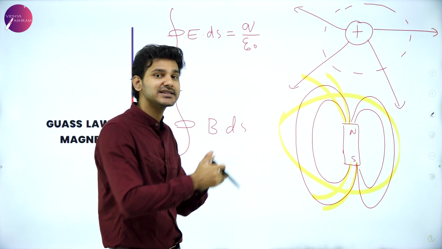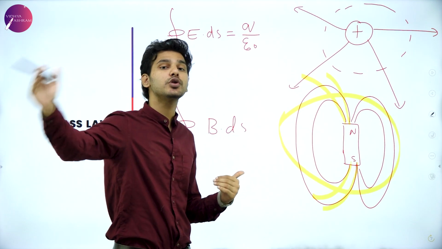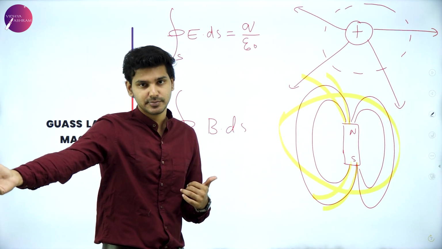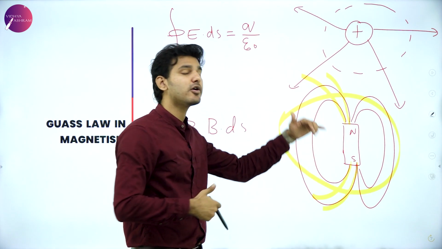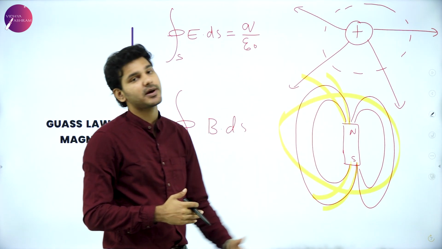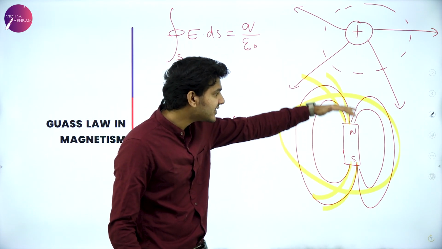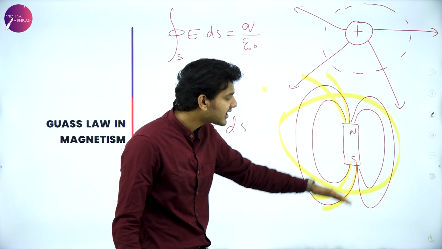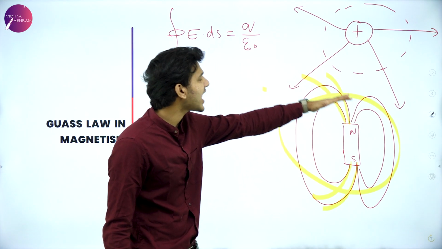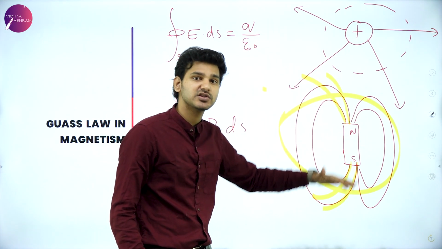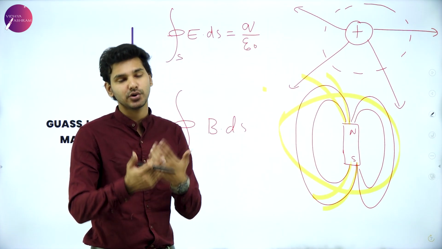There are no field lines that start from one point and go out to infinity or go out to a particular point, because it is continuously forming a closed loop. It is coming back into the magnet and the number of field lines are accounted for. If +5 is leaving, then -5 is entering. So as much as it is leaving, it is entering, which means the net effect is 0.